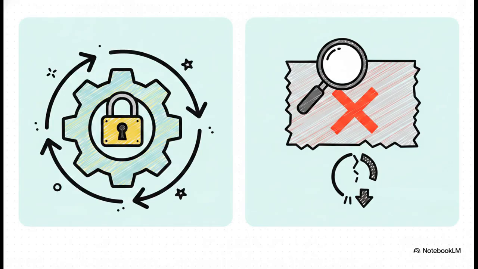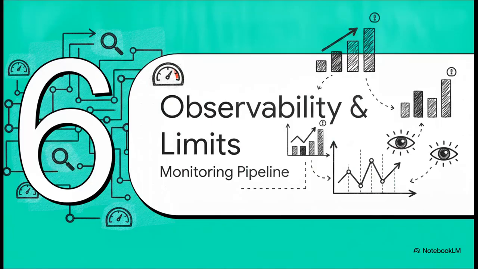However, you've got to carefully contrast those temporary issues with permanent failures. Permanent failures should never be automatically retried. Instead, they need to go straight to an exception queue for an actual human to review. Think about it. A malformed email address isn't going to magically fix itself on the 3rd try, right? An administrator actually needs to look at that, fix the source data, and then manually replay just those specific failed records. Finally, Section 6, observability and governor limits.